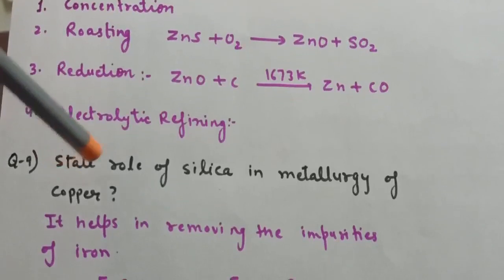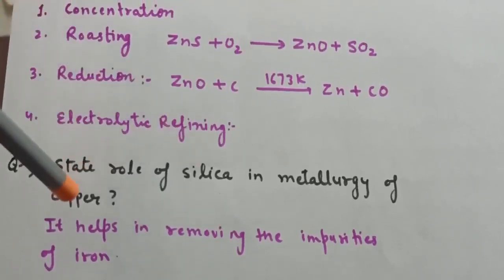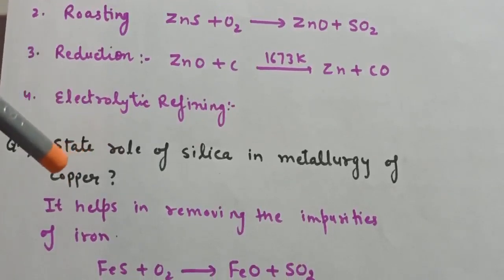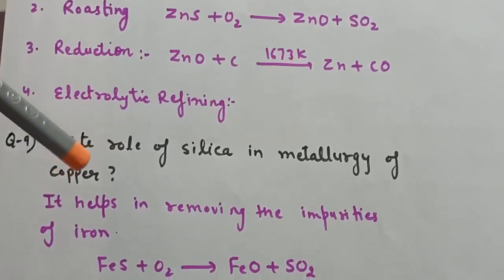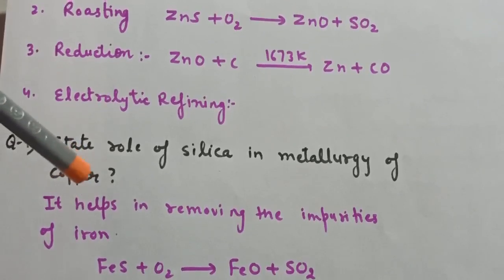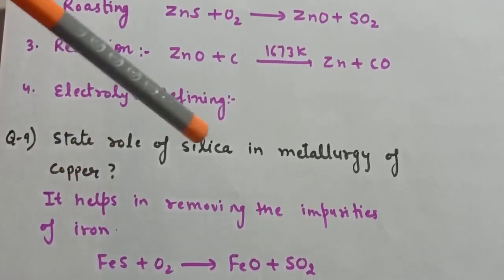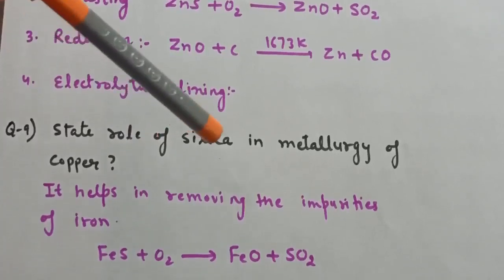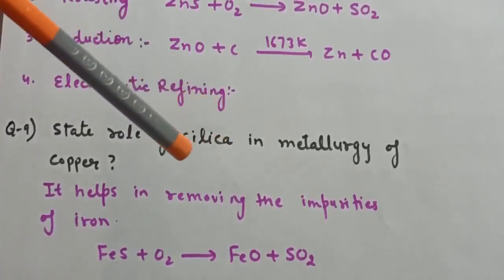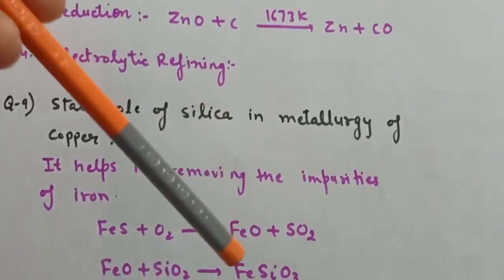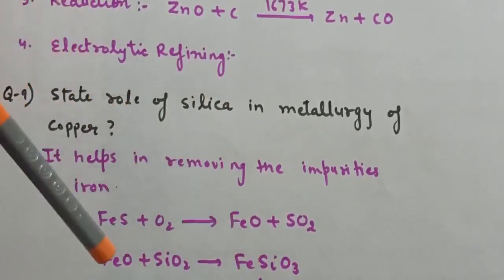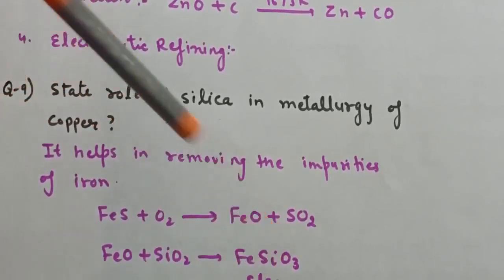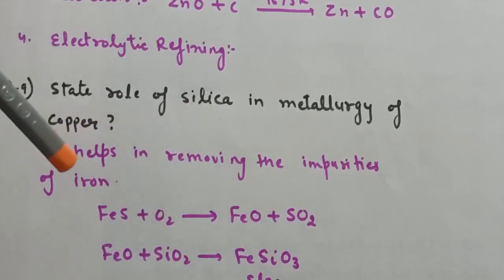Next question is, state the role of silica in the metallurgy of copper. And the answer is very simple. As we have discussed the extraction of copper from copper oxide, copper contains impurities of iron, and what will happen, this silica will combine with the iron oxide and slag will form. So this silica helps in removing the impurities of iron by making slag, that is FeO plus SiO2 giving FeSiO3, which is nothing but slag. So the silica helps in removing the impurities of iron.